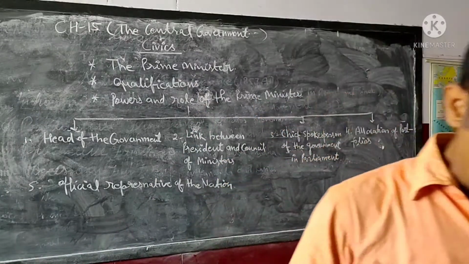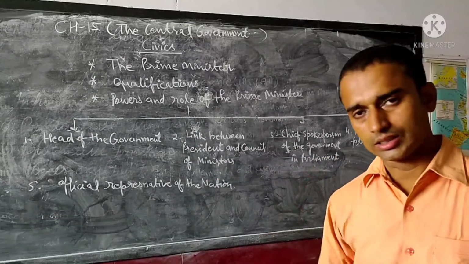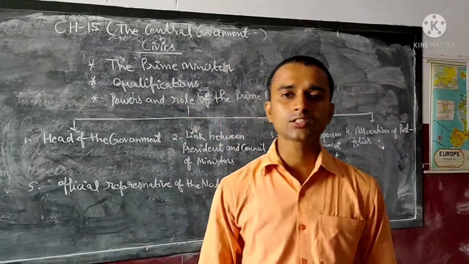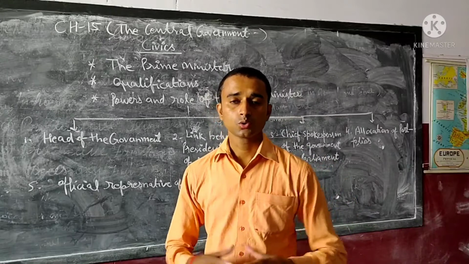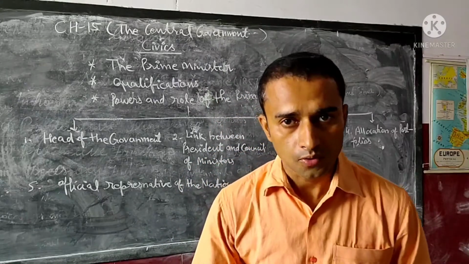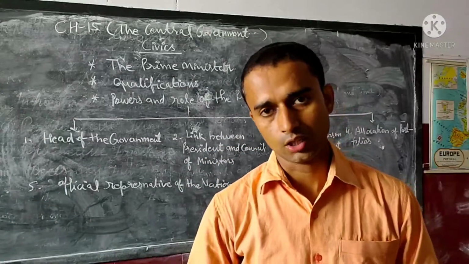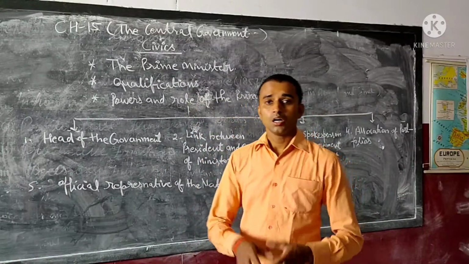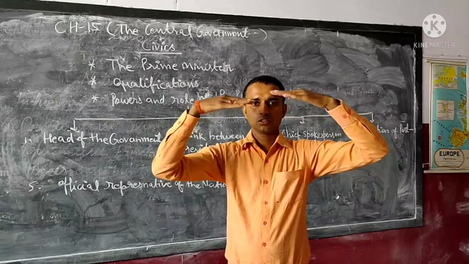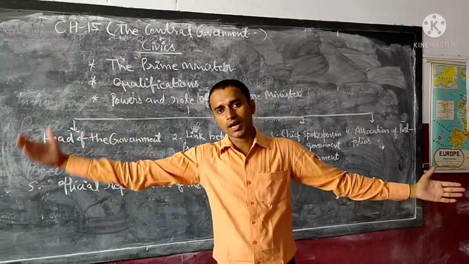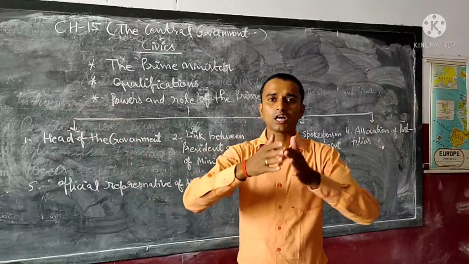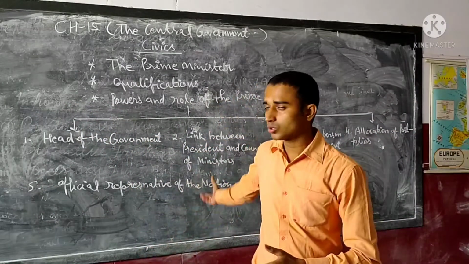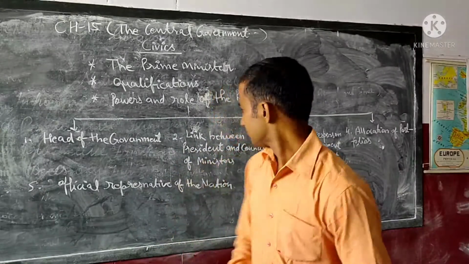Next, he or she communicates all decisions. He or she, means the Prime Minister, communicates all the decisions that are taken by the Council of Ministers to the President of India. So the Prime Minister looks like a bridge between the Council of Ministers and the President, because the Prime Minister conveys all the decisions from the Council of Ministers to the President.